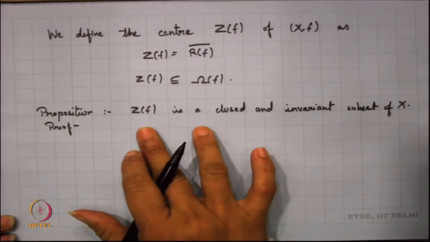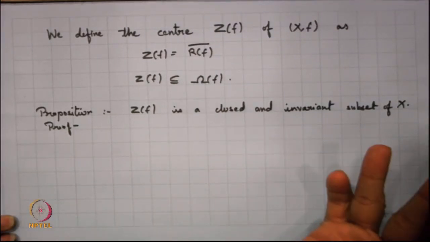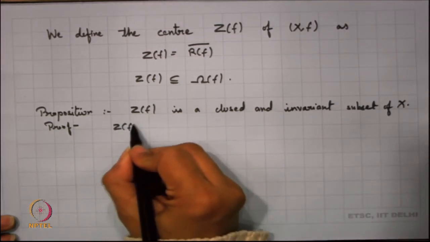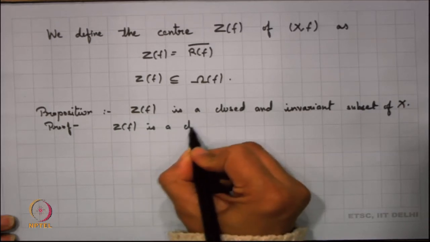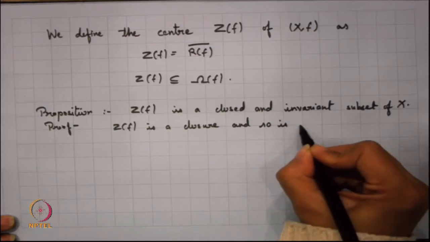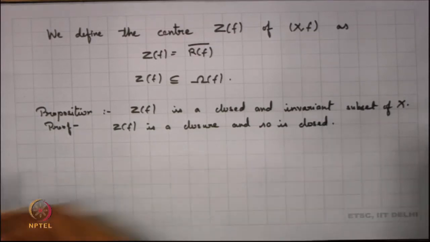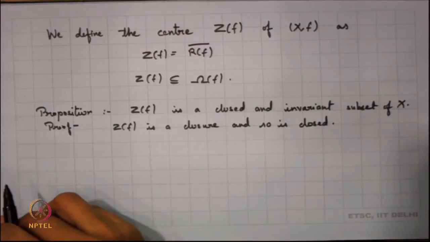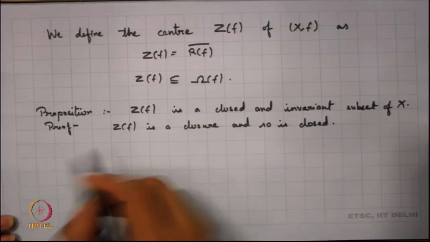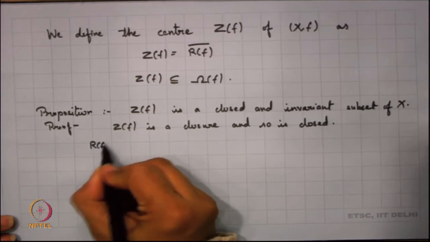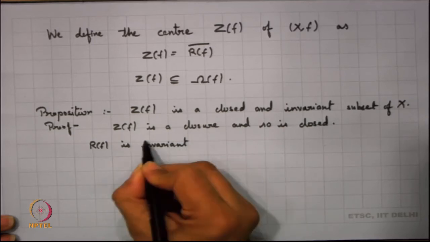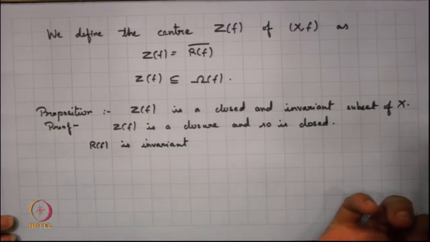The center is a closed set because it is the closure of the recurrent points, right. So, this is a closure, and so it is closed. Is it invariant? All we need to check is that it is invariant. So, all we know is that R f is invariant, right, and closure of invariant sets is invariant.